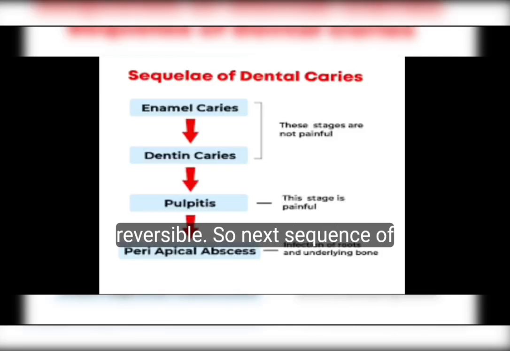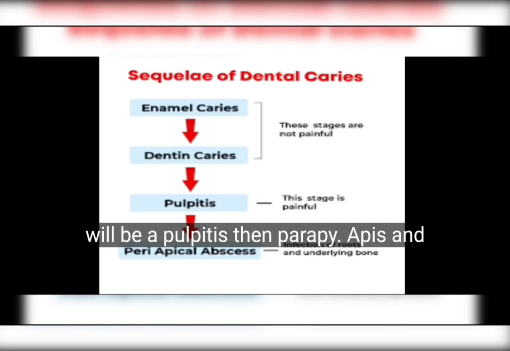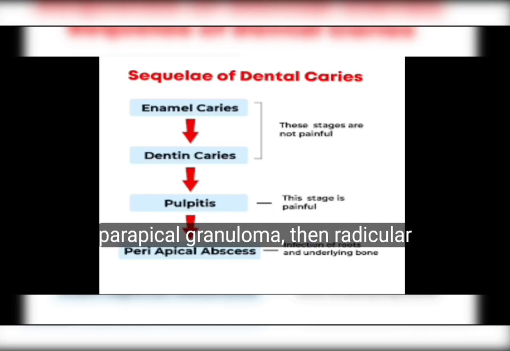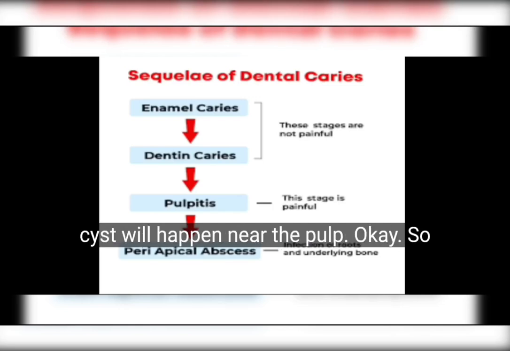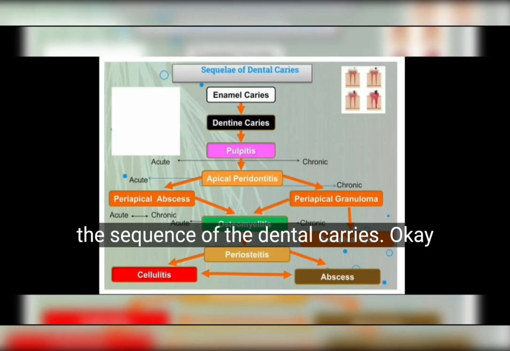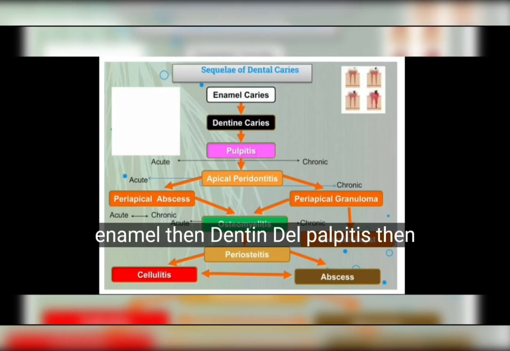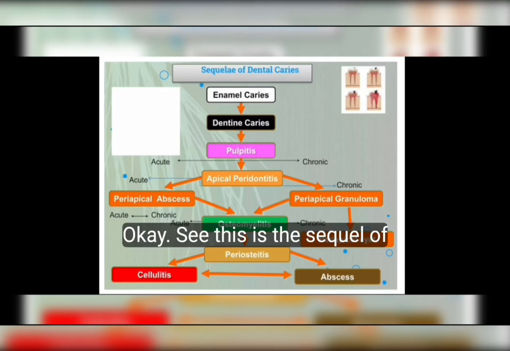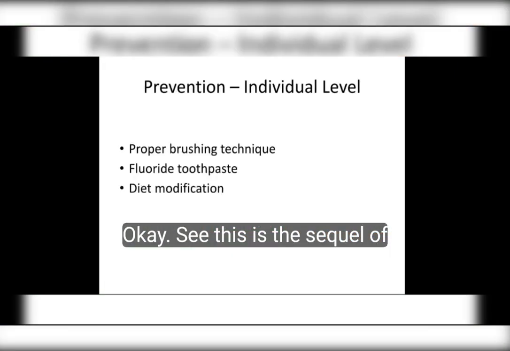So next, the sequence of pulpitis, how it will be. First it will be pulpitis, then periapical abscess, then periapical granuloma, then radicular cyst will happen near the pulp. So this is the sequence of dental caries: enamel, then dentin, then pulpitis, then periapical abscess. See, this is the sequel of dental caries.